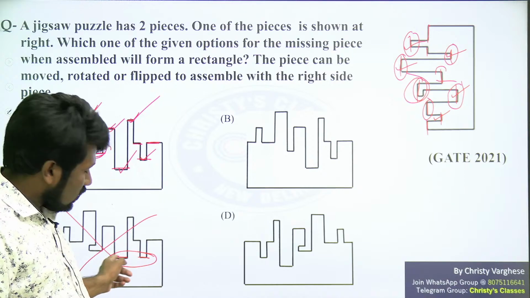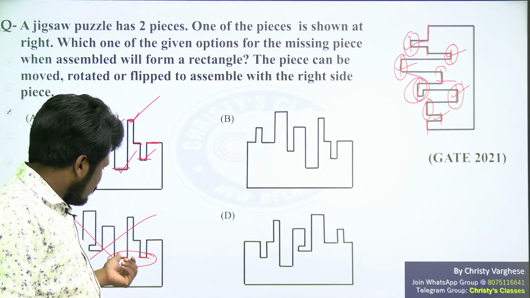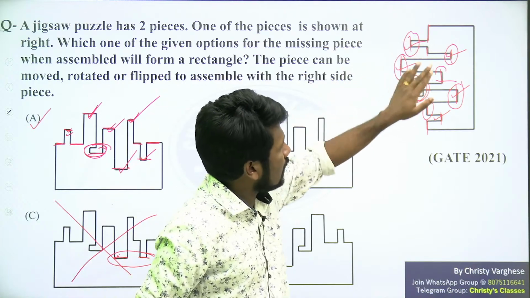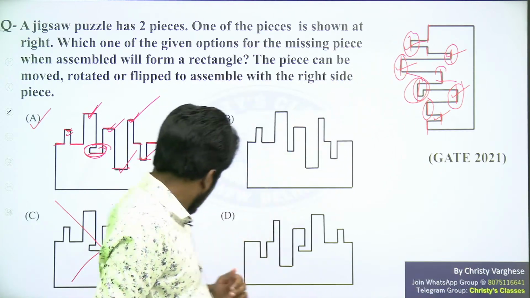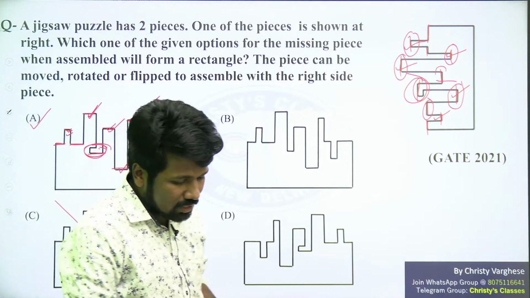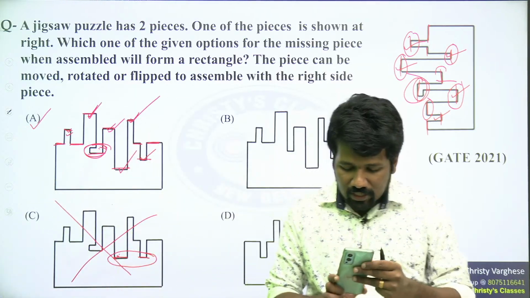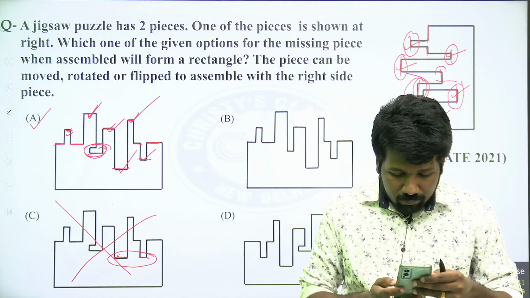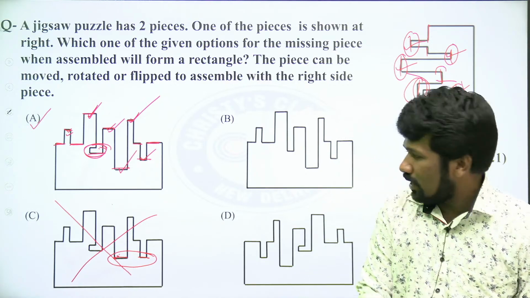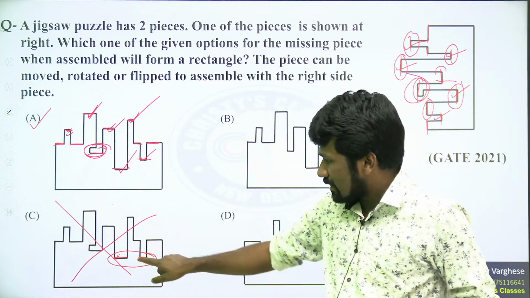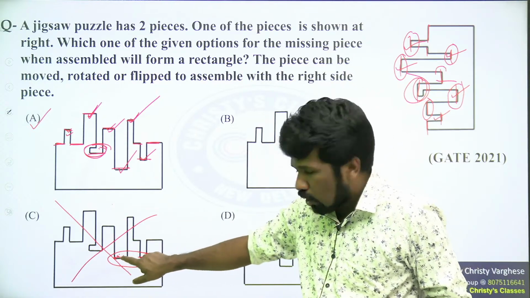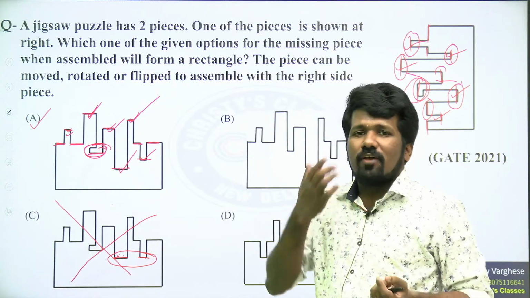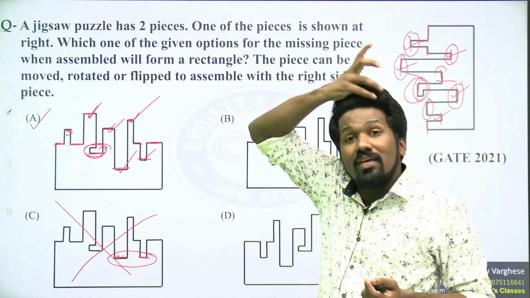But the height of these two matters, because this down should match with the up there. That means this up and this up. But they are of different heights, whereas here they are of the same height. Are you understanding this? Many of you have doubt about option C, and this is the answer. The height of these two downs is the problem. At the time of exam also, if you do this kind of elimination, it will be easier.